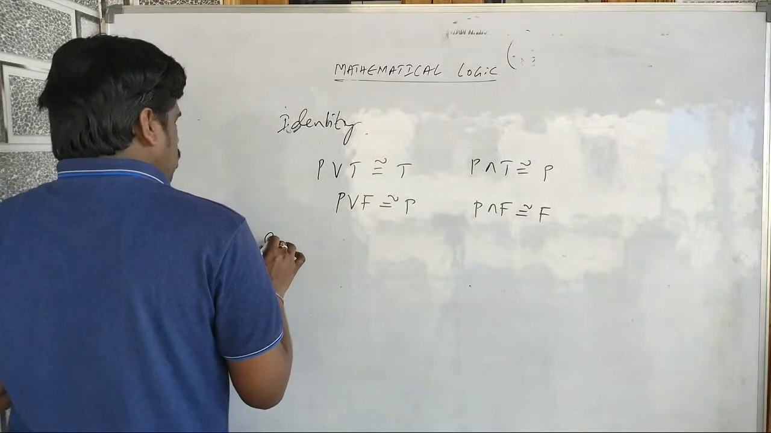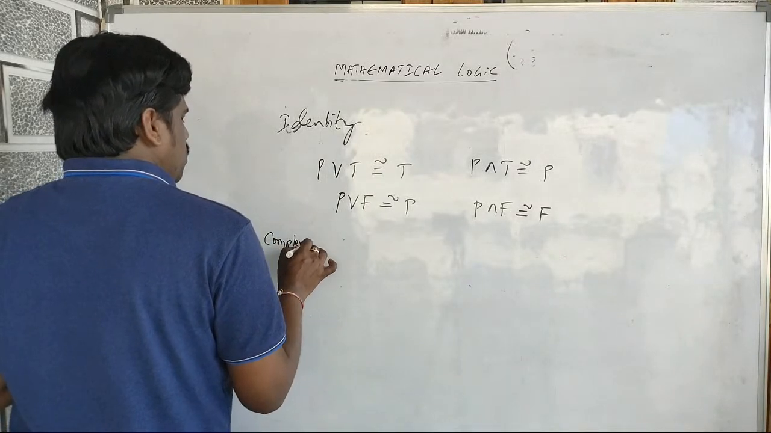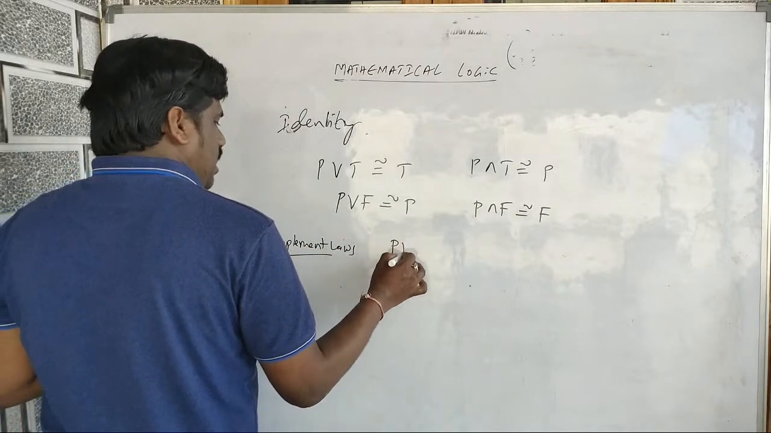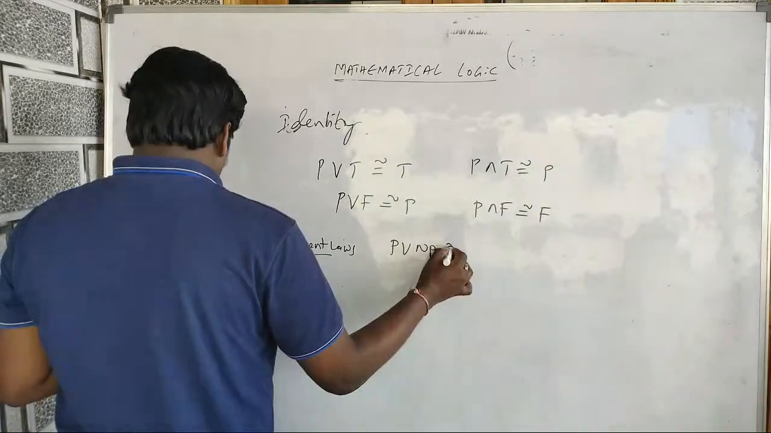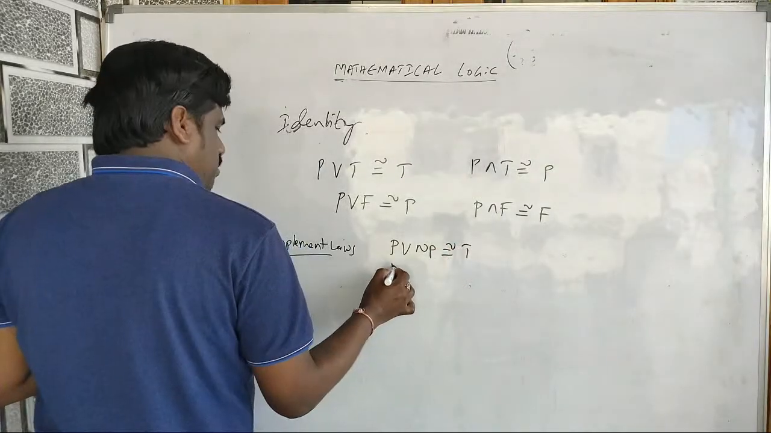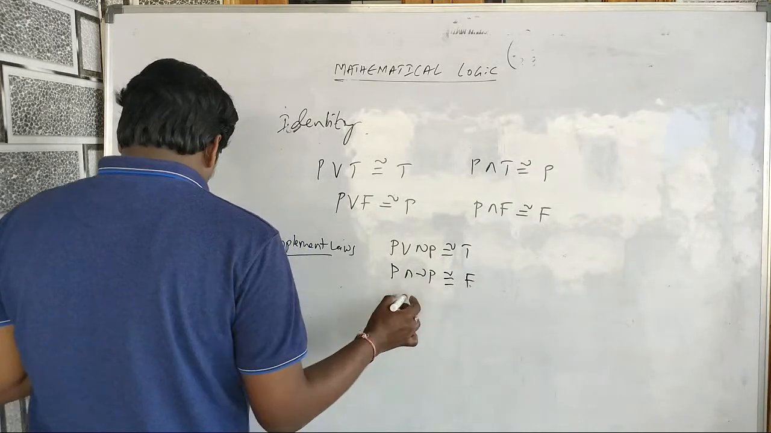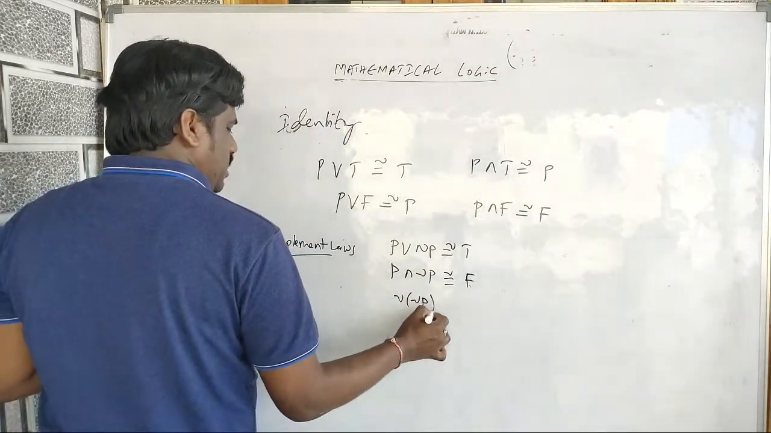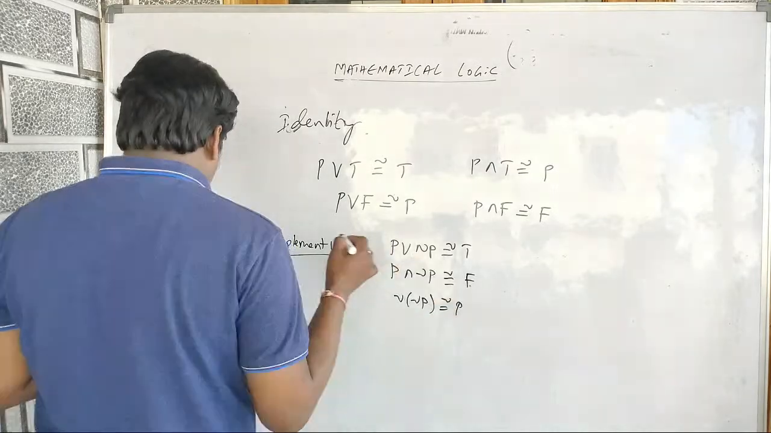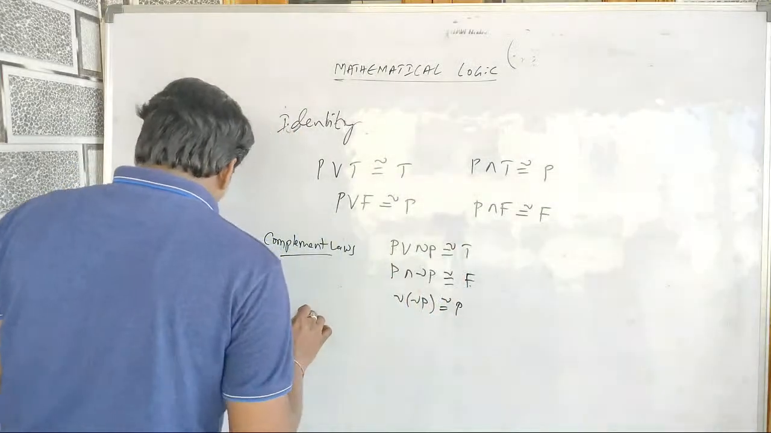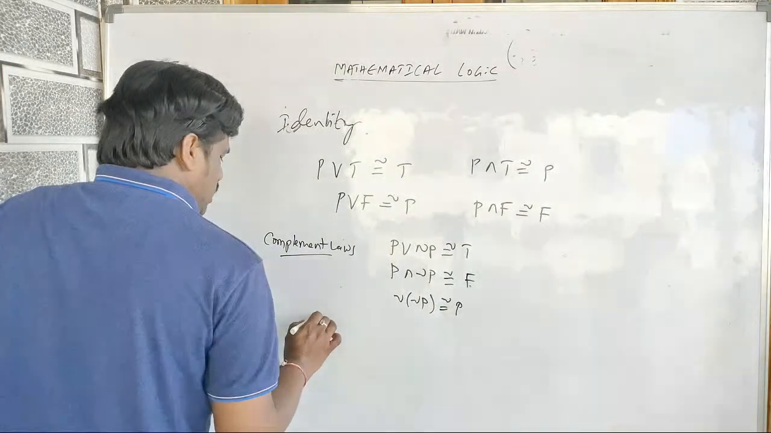Then you have complement laws. What are the complement laws? P or negation P is equal to T. P and negation P is equal to F. Negation of negation P is equal to P. These are complement laws. Next, the last and final laws are the conditional and biconditional laws.